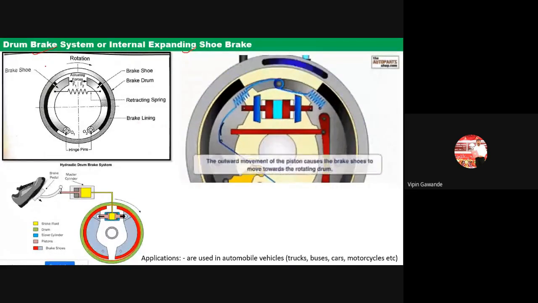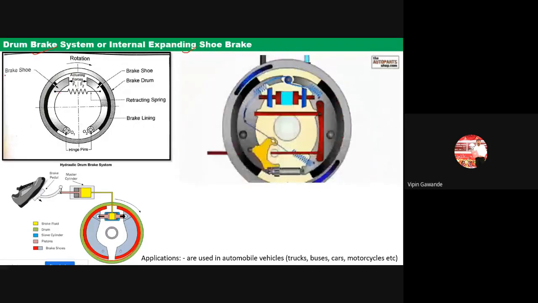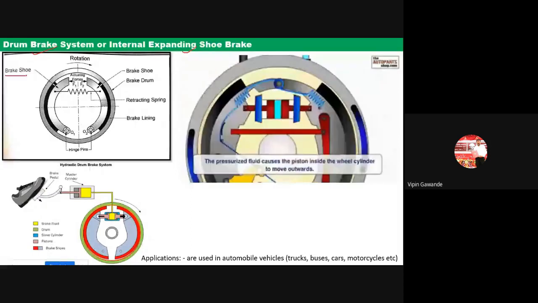Now let us see first of all the components of this braking system. So here it is having two shoes. Okay, one brake shoe here, another brake shoe here.